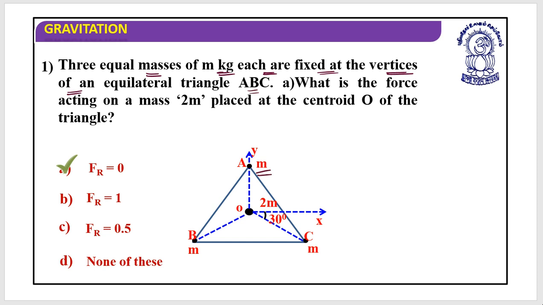We have three masses, M, M, M, placed on the vertices of the equilateral triangle. What is the force acting on a mass 2m that is placed at the centroid O of the triangle? You need to find out the force acting on mass 2m.